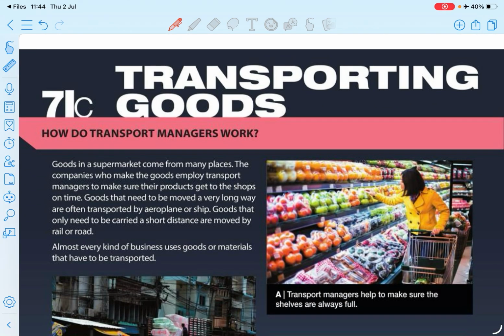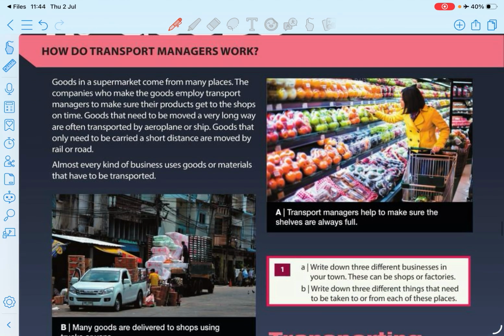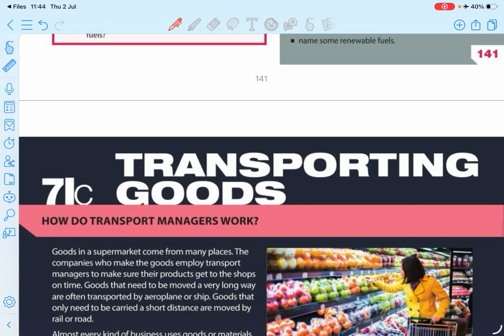And transporting goods. I'm not telling all the things in the lesson. I'm just telling what you consider when you are transporting goods, right? The time, the type of food, and the routes. The time means delivery time, right? And the cost.